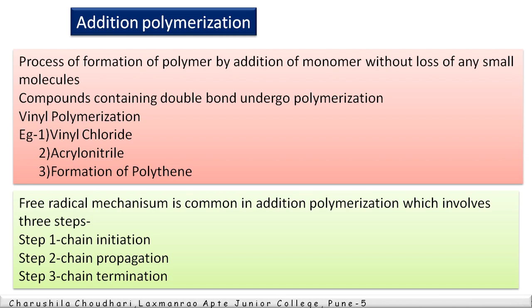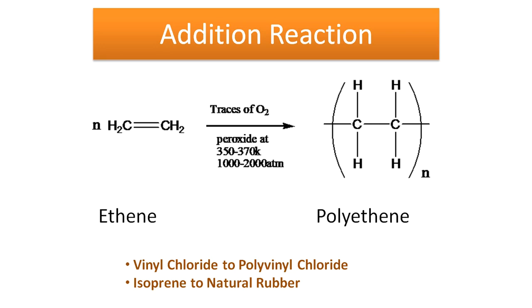See one example of addition reaction, the formation of polythene. When ethene undergoes the polymerization reaction in the presence of traces of O2, and the important condition is peroxide, it forms the polymer polythene. More examples: conversion of vinyl chloride to polyvinyl chloride, isoprene to natural rubber, and propylene to polypropylene. These are examples of the addition reaction.